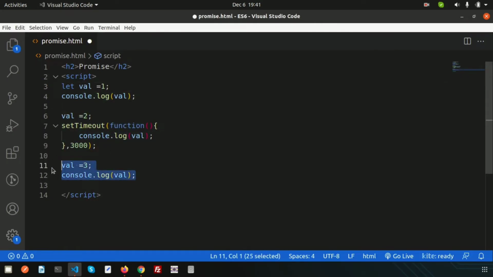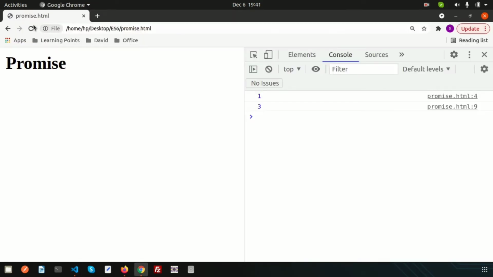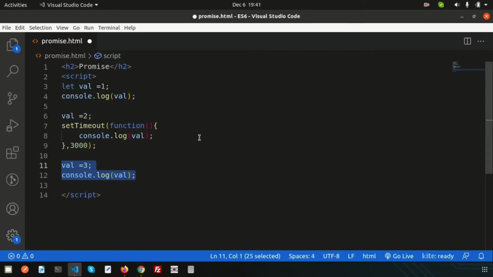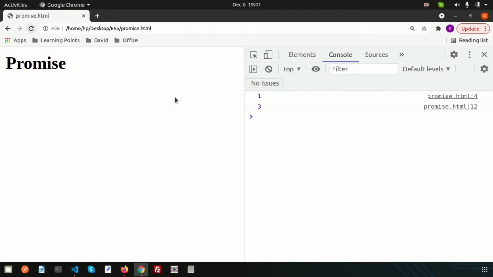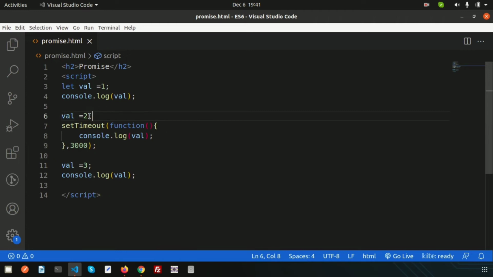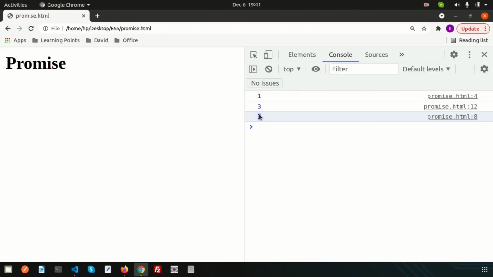Let's remove these things and see what happens. We are getting 1, and after 3 seconds we get 2. Now if I add these things back, we can see it's not behaving correctly. After 3 seconds we are getting 3, but the output should be 2. Here I am passing 2, so the output should be 2, but it's not. After 3 seconds the value we get is 3.